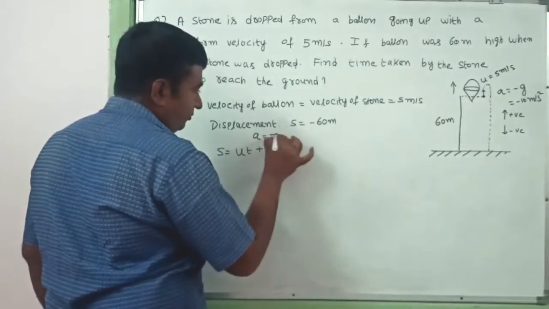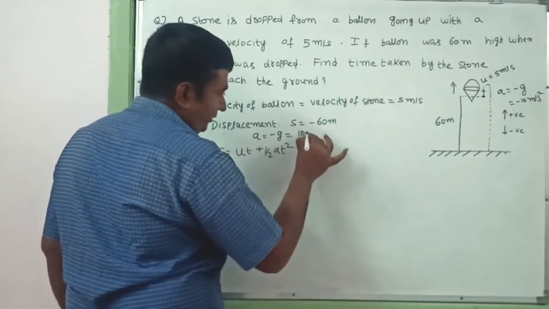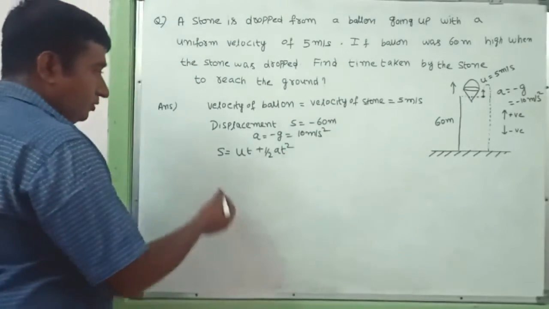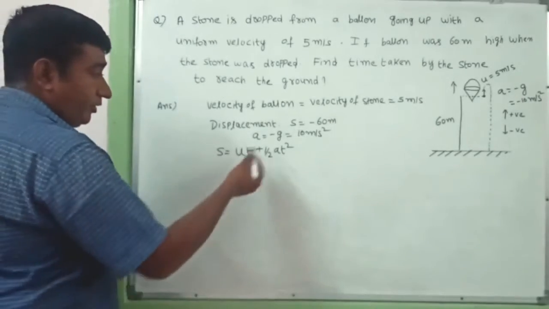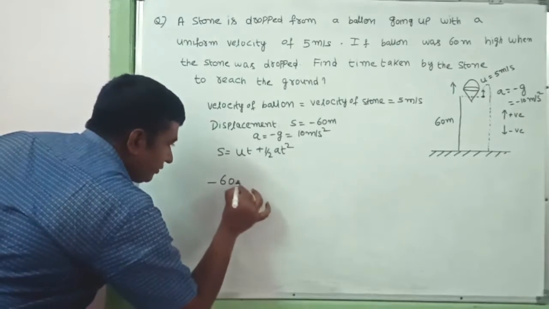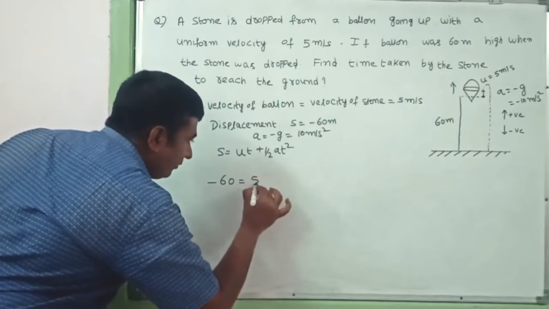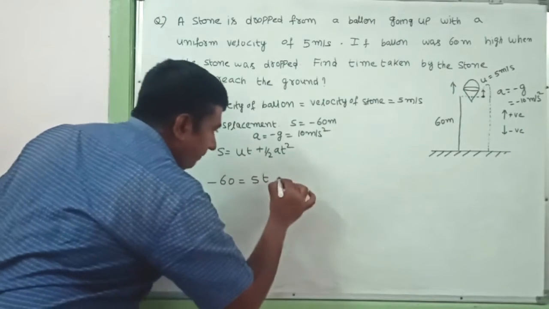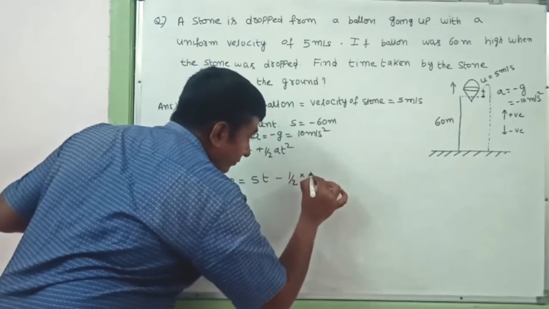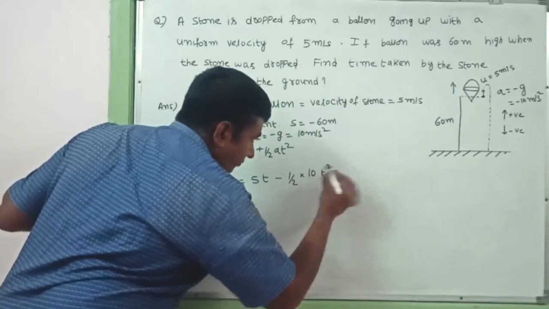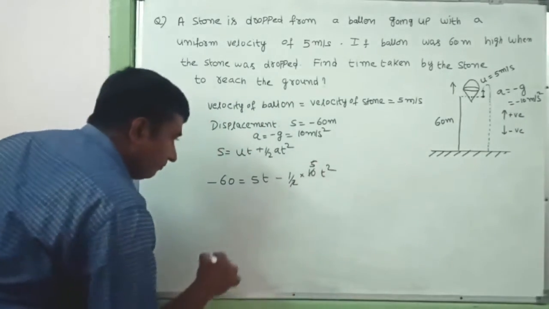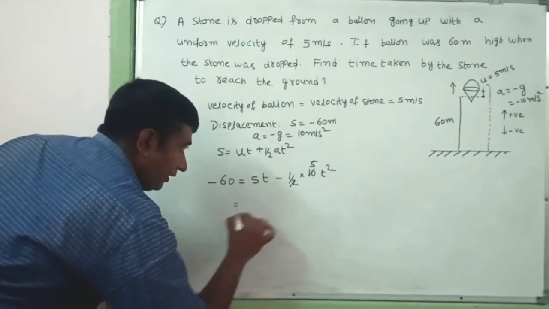All terms we know, so we can find the time. Minus 60 equals 5 times t plus half times minus 10 into t square.